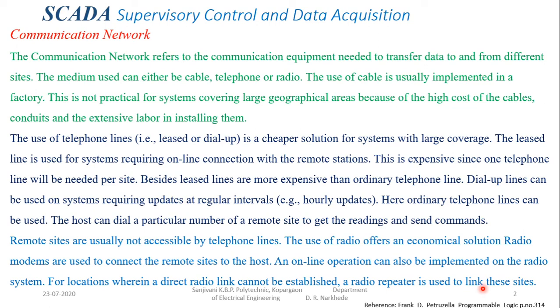In wireless communication, we can implement the wireless system at both sides, meaning your central monitoring system as well as the remote side, and that can establish the link between your central monitoring system and the remote site. But in some cases, if you are not directly getting the signals over that large distance, you need to use repeaters, the network repeater. The network repeater will increase the strength of the signal, because as the distance increases, the strength of your radio signal goes on decreasing. So if it is a greater distance, in that case we need to use network repeaters, which will amplify the signal and transfer it again over a certain distance.